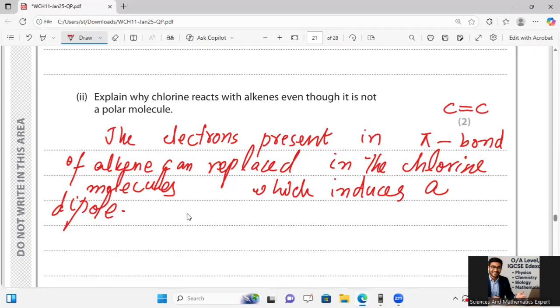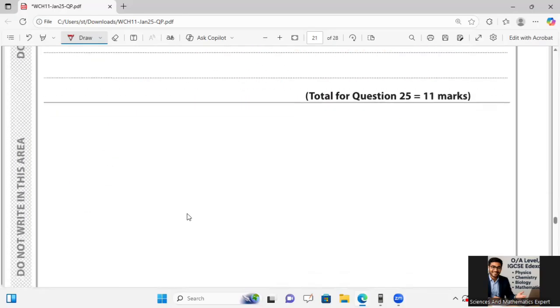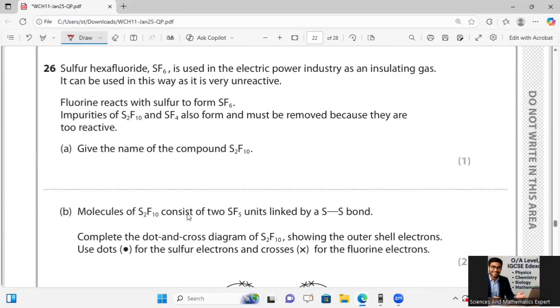Let's move to question number 26, and that is the last question of this paper. Here he is saying sulfur hexafluoride is used in the electric power industry as an insulating gas.